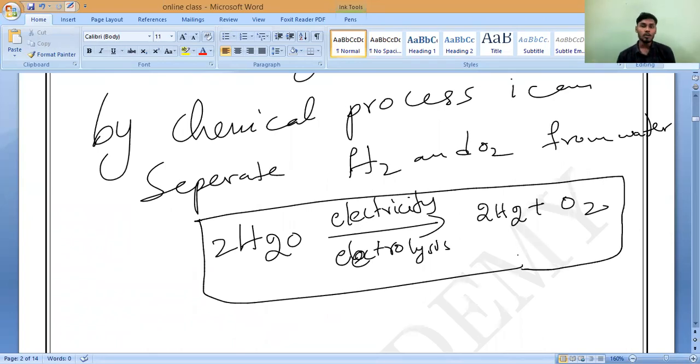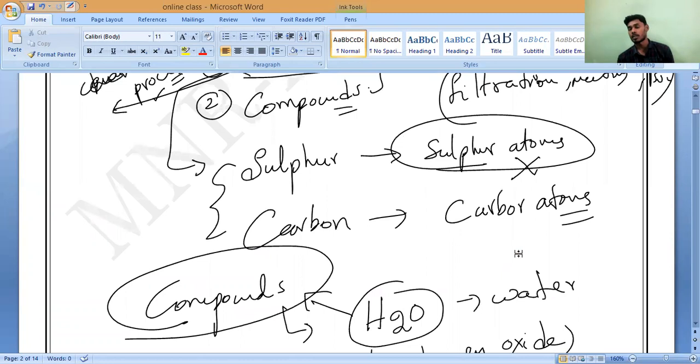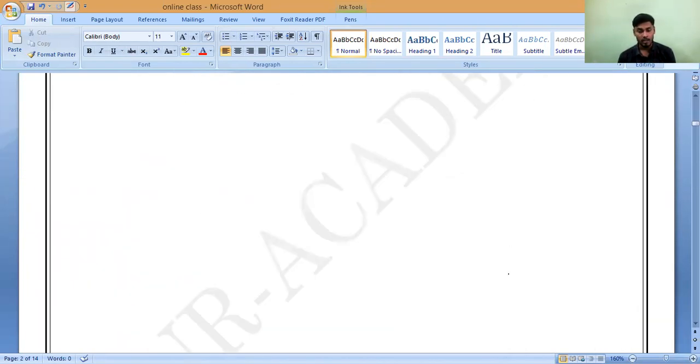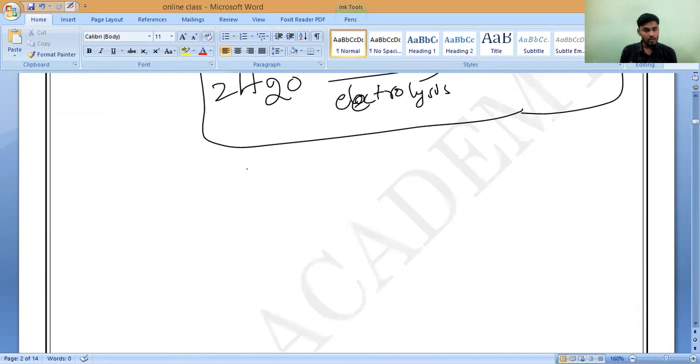So compounds can be separated by using a chemical process. By a physical process, we cannot separate any kind of pure substance. Till here we have studied in the last class. Correct, all of you? Also I have taught you, if you take any kind of pure substance, it always has a fixed boiling point and fixed melting point.